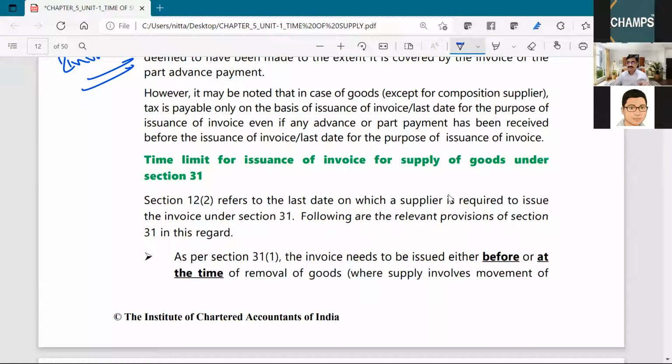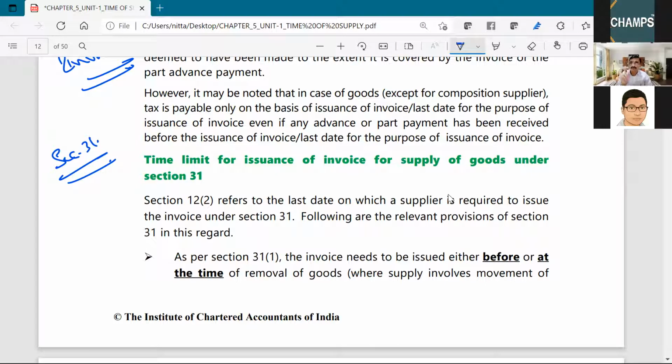Right? Now, the invoice or tax invoice means, as we have learned yesterday, a document issued under section 31 of the CGST Act. So section 31 deals with invoice. By what time does the invoice have to be issued for supply of goods?